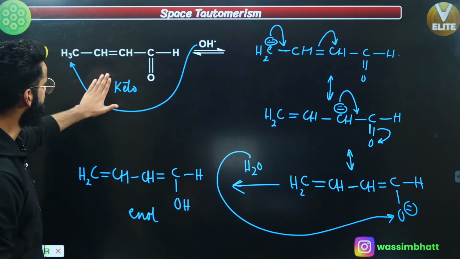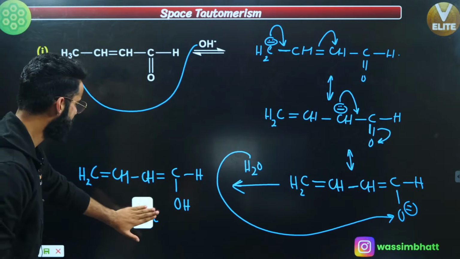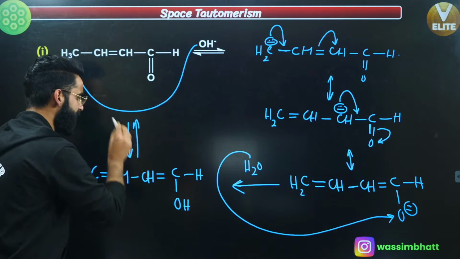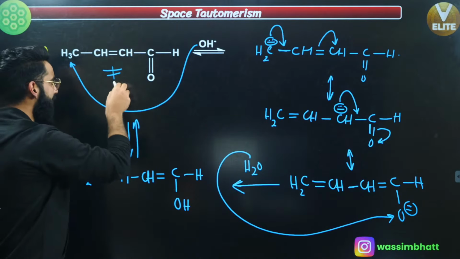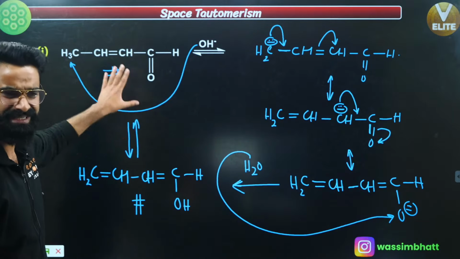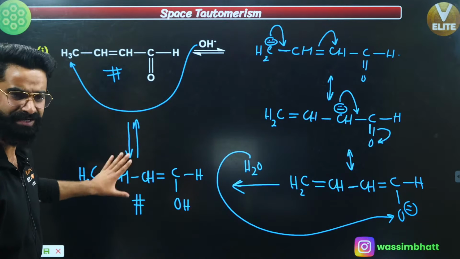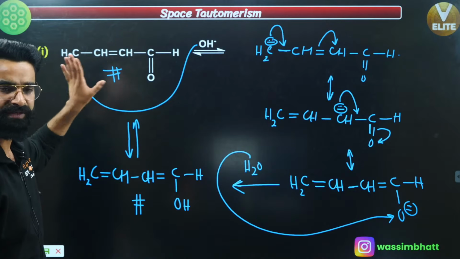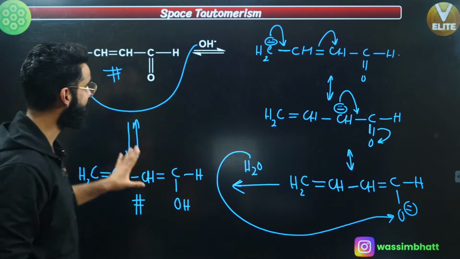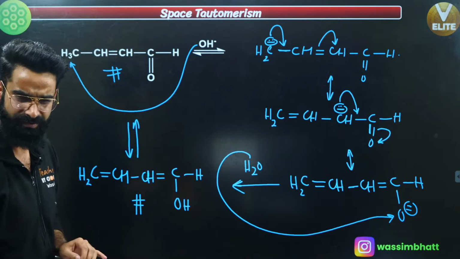Again, these two are going to be tautomers of each other, correct? They are going to remain in equilibrium with each other, this one and this one. These are tautomers of each other, and which kind of tautomerism happened over here? This is basically space tautomerism happening, right? Because the H positive is not leaving from the alpha carbon right here. I hope you got the concept of exactly what space tautomerism is all about.